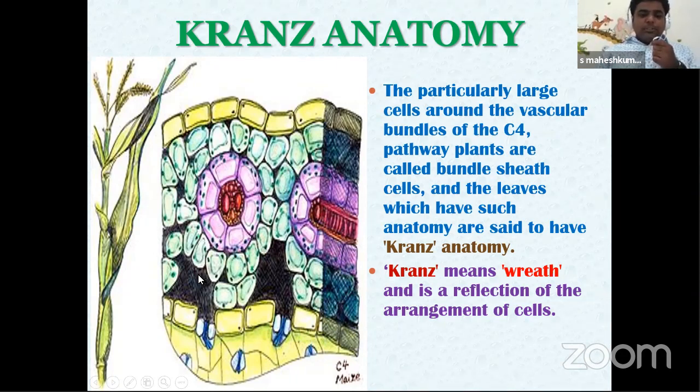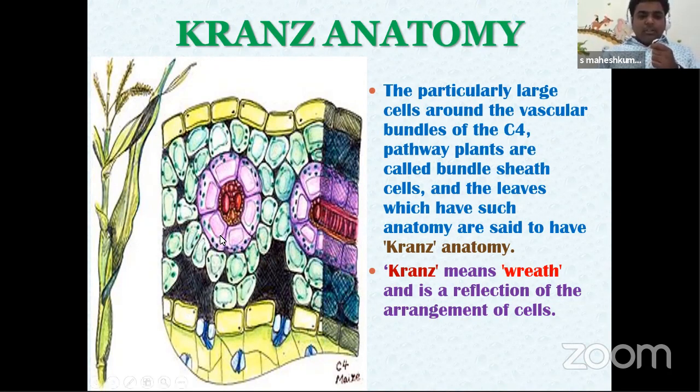Next point, the Rubisco enzyme, which is responsible for catching the oxygen and carbon dioxide, is absent in mesophyll cells and present in bundle sheath cells. Suppose Rubisco enzyme were present in mesophyll cells, when the oxygen concentration is more, there is a chance of taking oxygen and starting photorespiration. But here there is no chance in C4 plants. Why? Because Rubisco is present in bundle sheath cells, absent in mesophyll cells. So there is no chance of taking oxygen to start photorespiration.